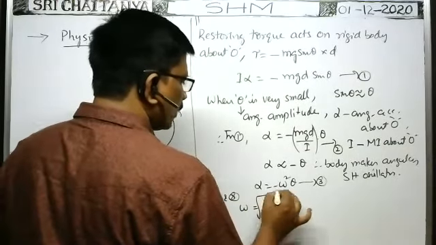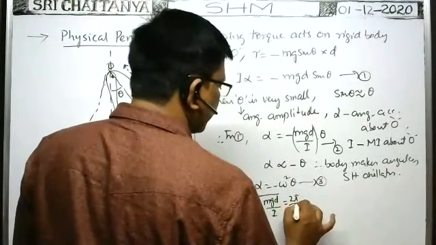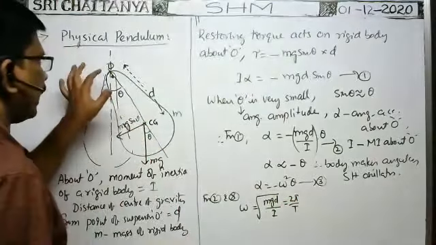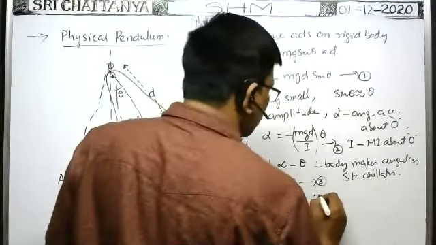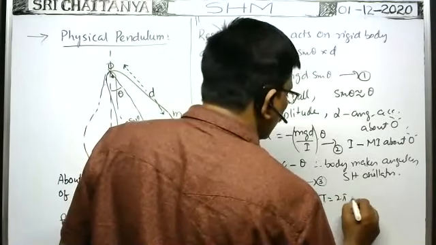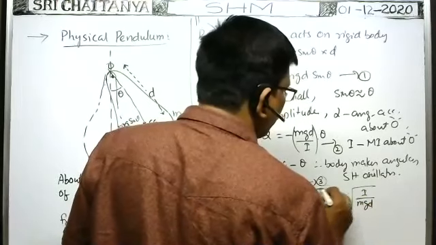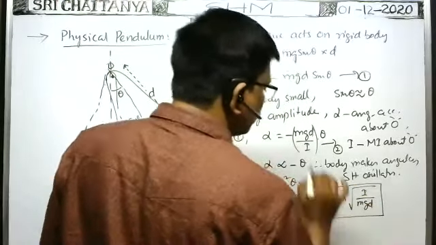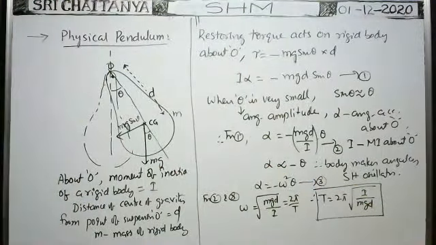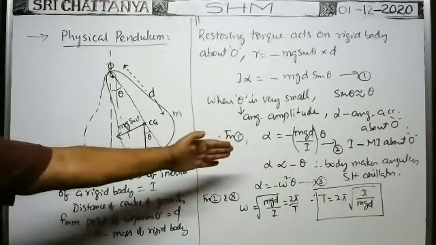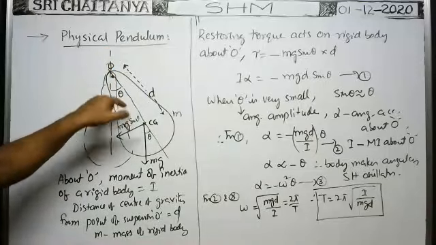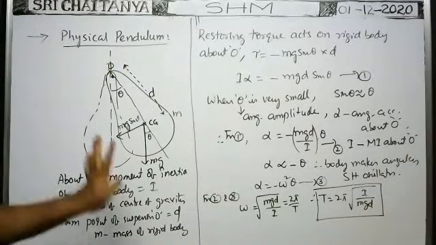So omega is equal to the root of this, which is equal to 2 pi by the time period of the same rigid body about the point O. Therefore, time period T is equal to 2 pi into root of I by mgd. Very, very important formula. This is the general formula for a rigid body when it makes oscillations about the point of suspension.